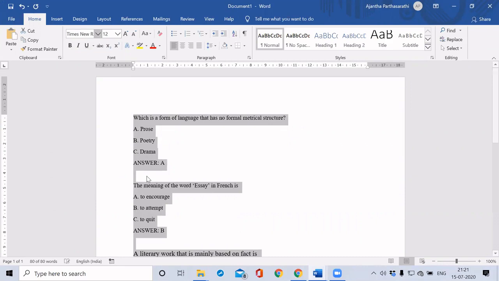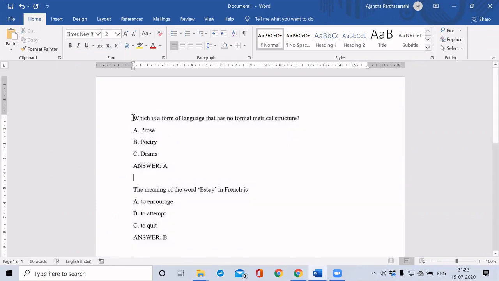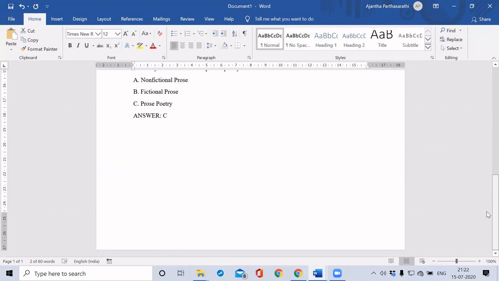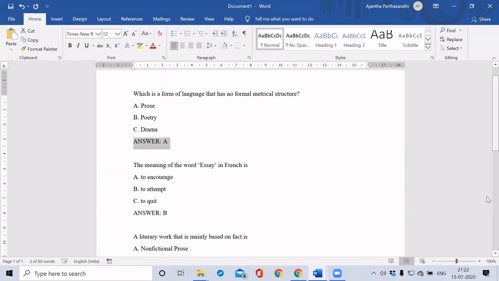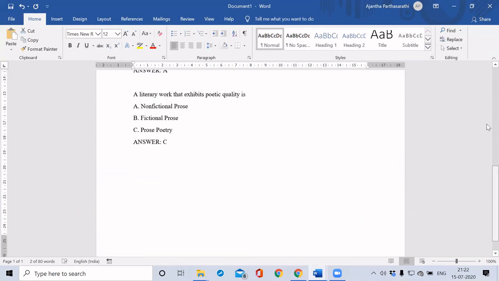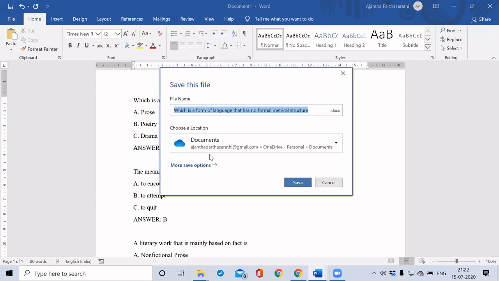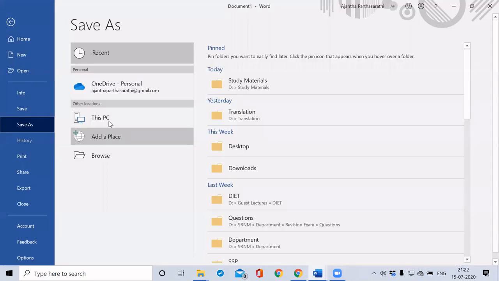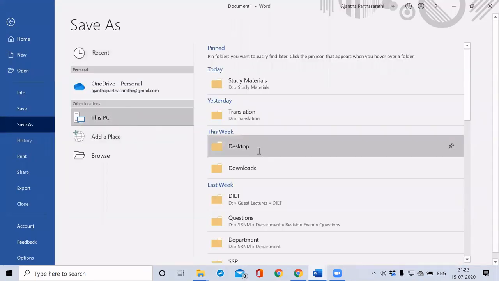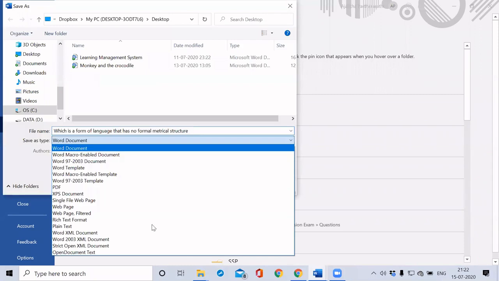I have edited some questions. See the way we have to give our question and options like A, and for the right answer we have to write ANSWER in all capital letters, a colon and A. There should not be any other formats. We have to use it for all the multiple choice questions. Then save it as plain text.